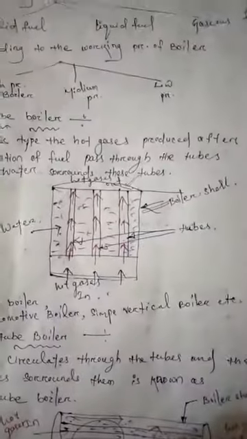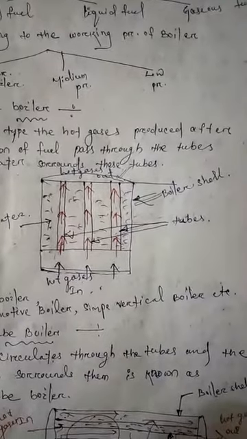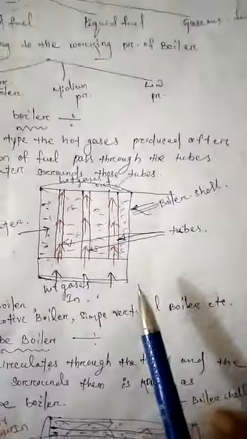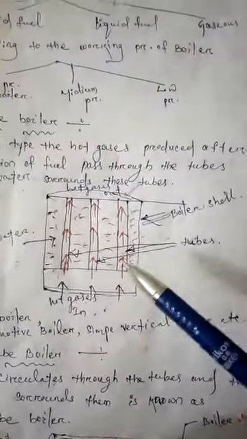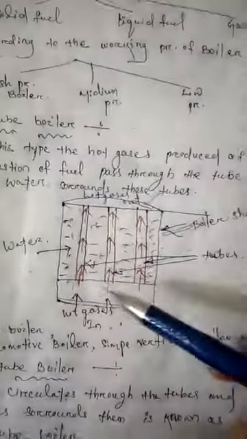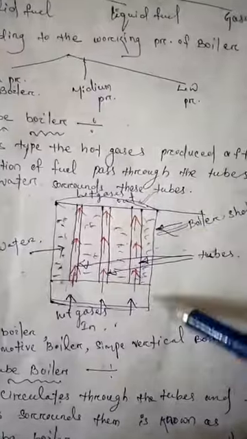That means the hot gases pass through the tubes which are surrounded with water. This is a fire tube boiler.